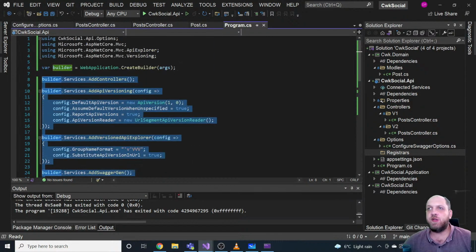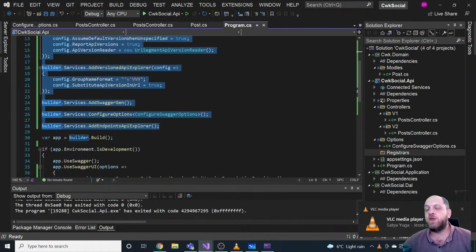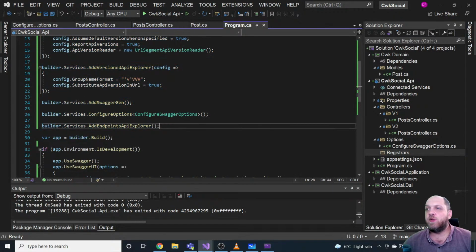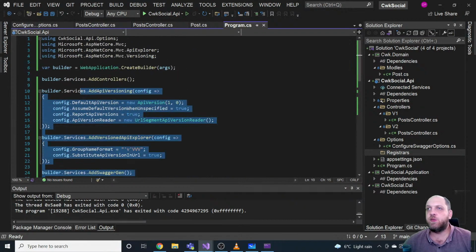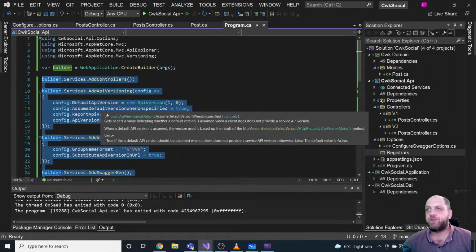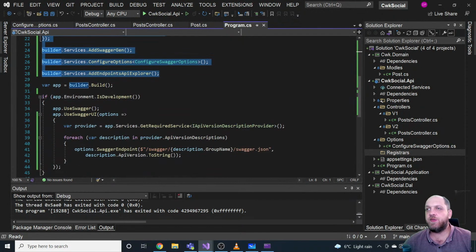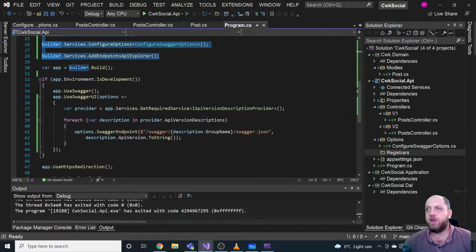If you would do this in an ASP.NET Core version prior to .NET 6, you would probably have to think about registrars for the IServiceCollection or for the ConfigureServices method, and registrars for the Configure method. Here in .NET 6, we think about registrars for the web application builder and registrars for the web application.